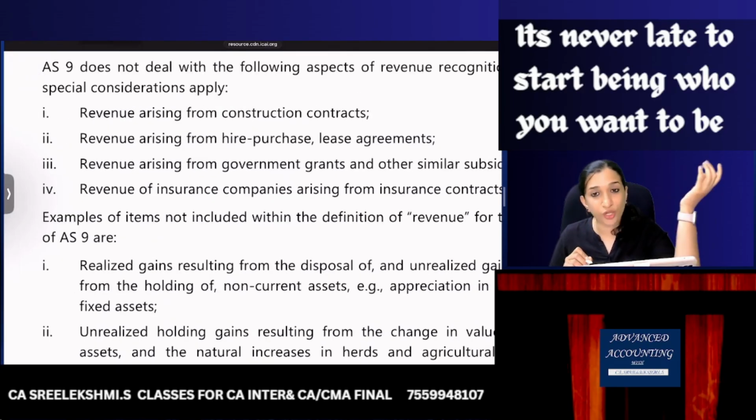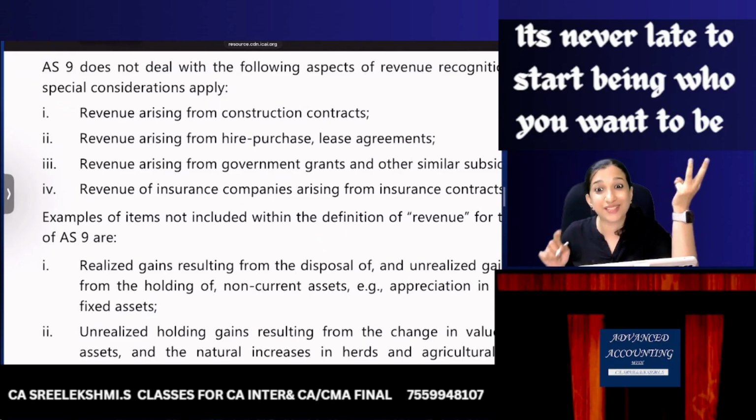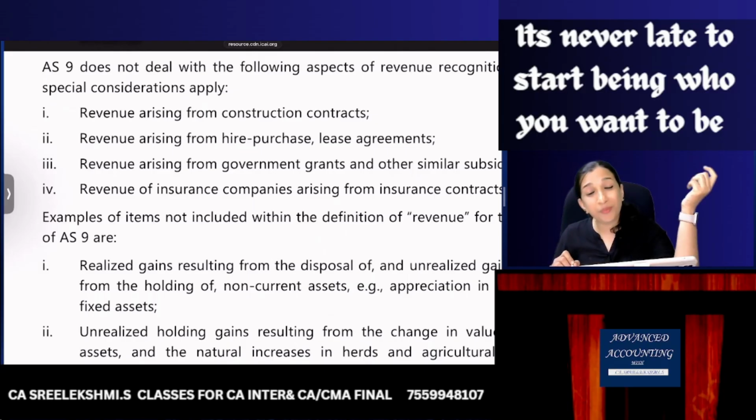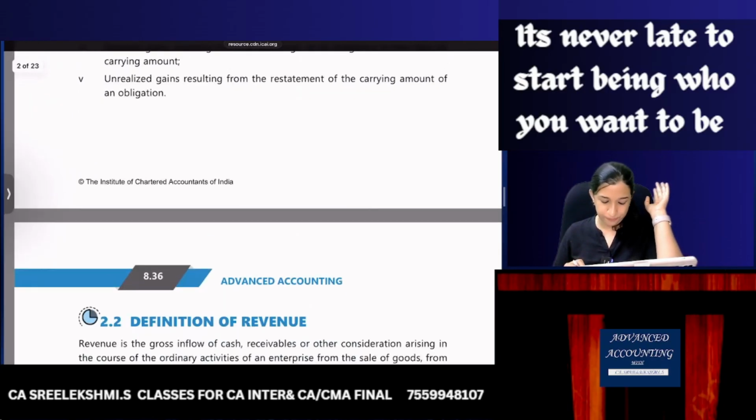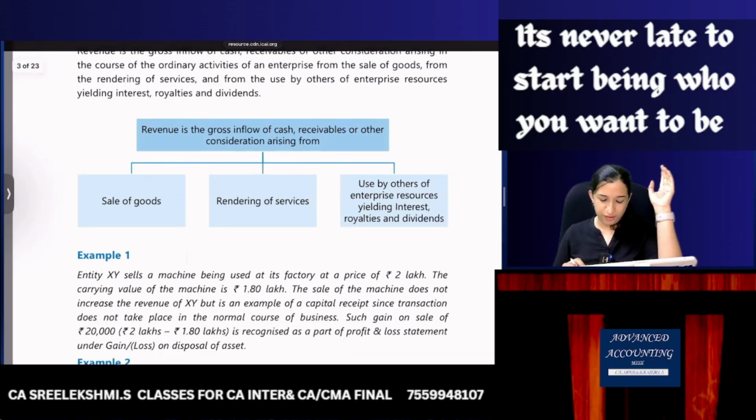The standard will not apply to construction contracts, which we are going to study now, AS7, a separate standard. The standard will not apply to hire purchase and lease agreements, AS19; revenue from government grants, AS12; and insurance companies. Definition of revenue is clear.